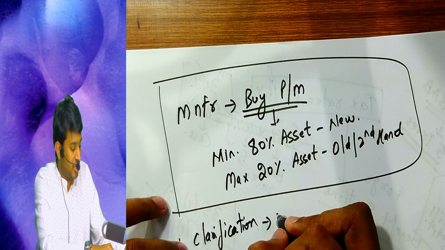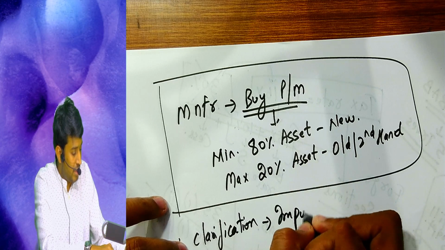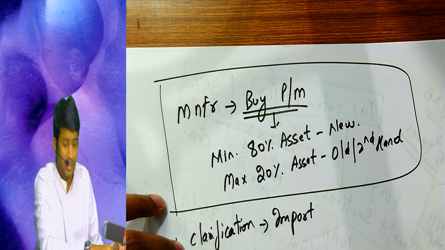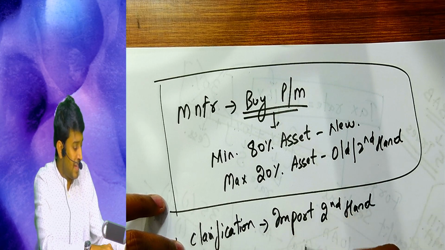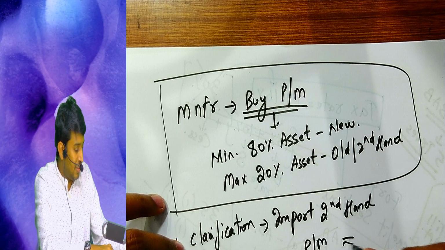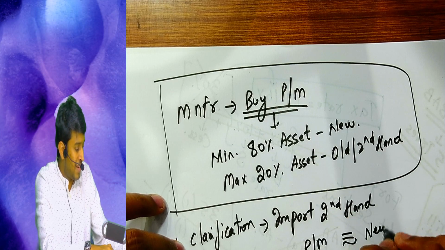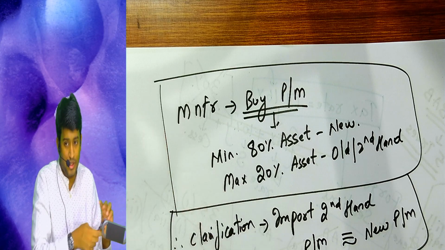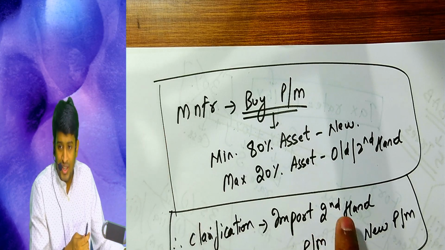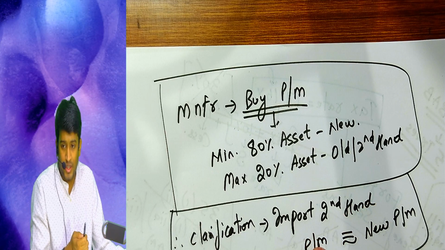Clarification em achindi, if I import second hand plant and machinery that will be treated as new plant and machinery only for this section purpose. Ammamma, idenți malli cheppandi sir. If I import second hand plant and machinery from a foreign country, I get the second hand.